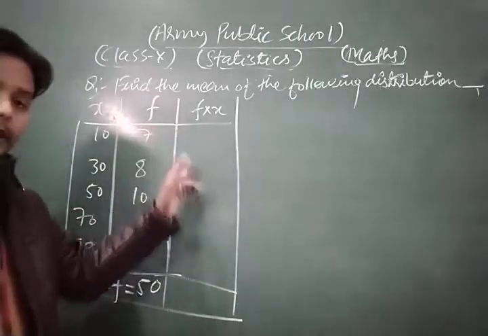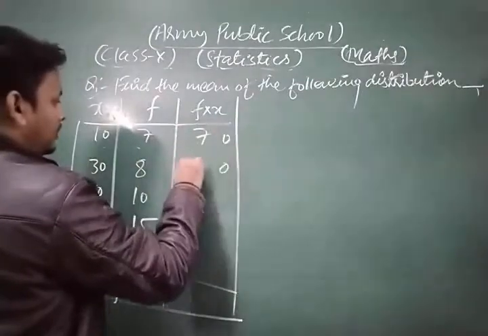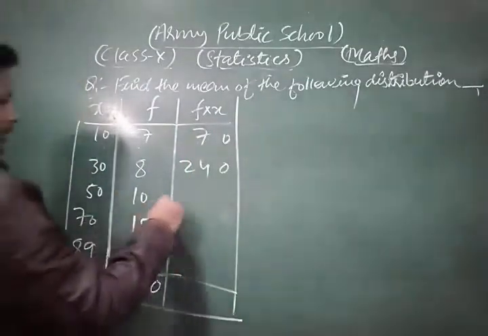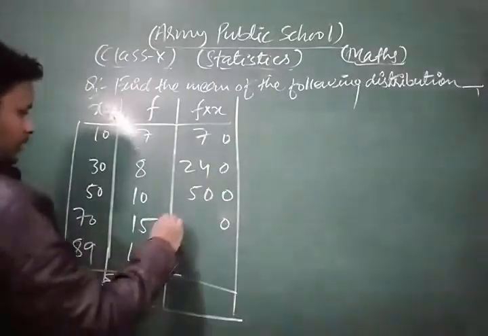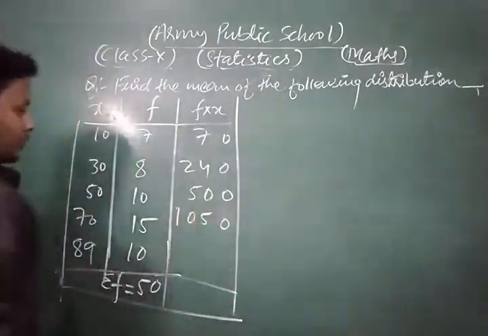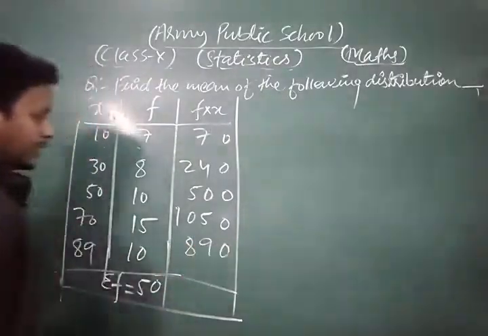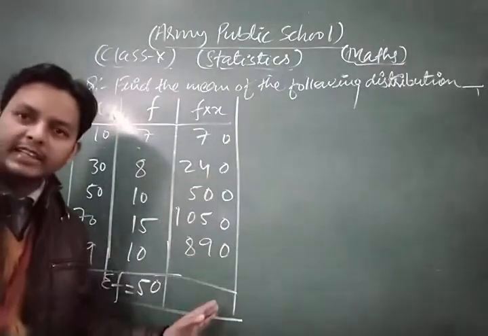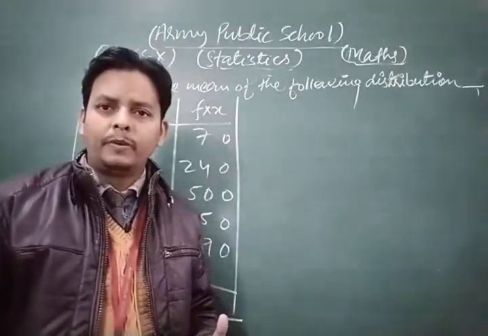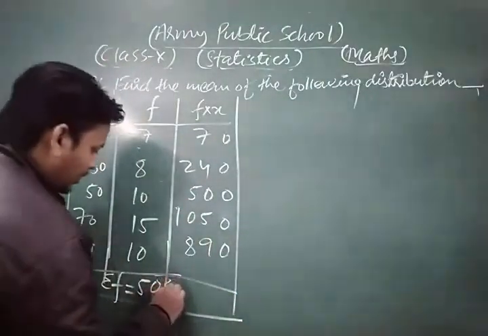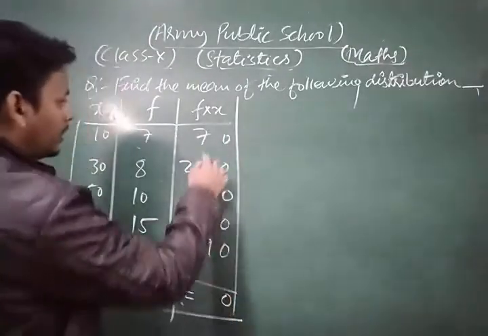Now we multiply them, so we get 70, 240, 500, 1050, and 890. Now we add them. In this way we find the value of f into x. So sigma fx is what?